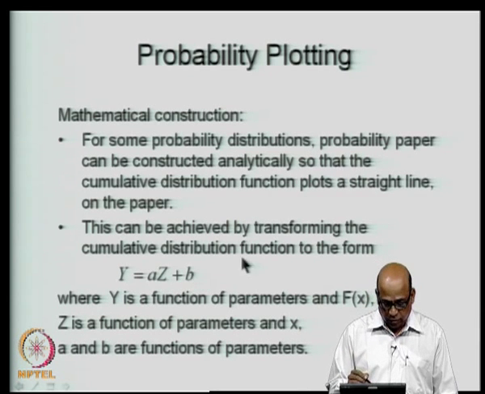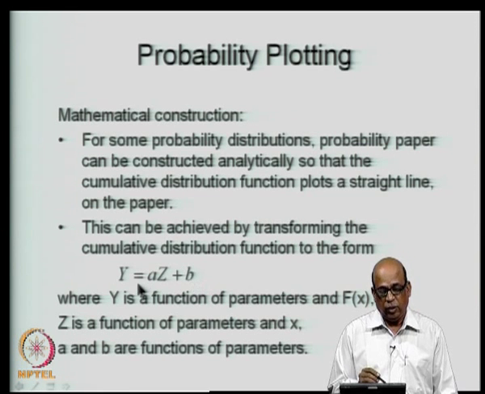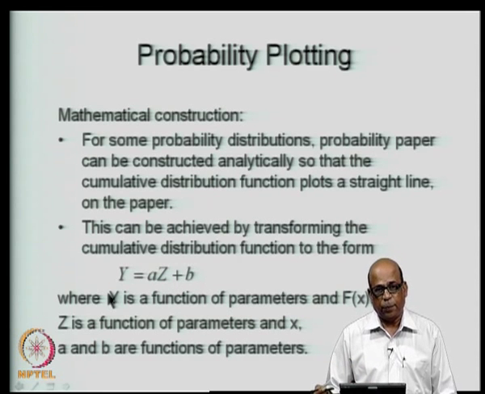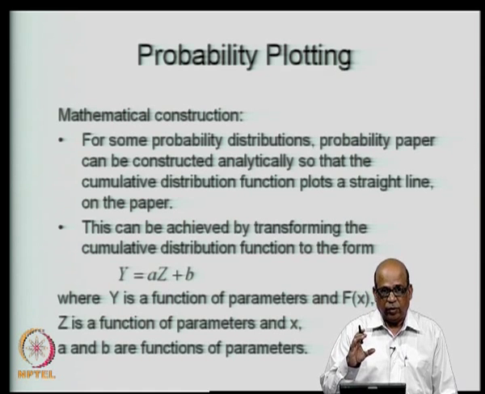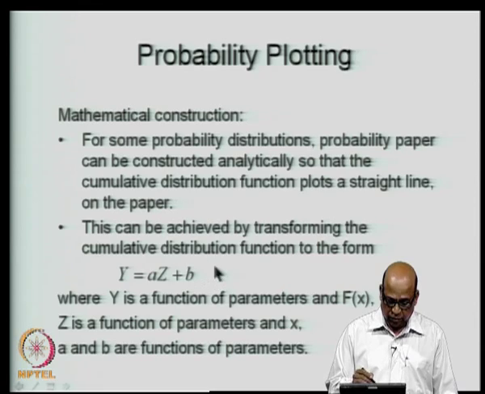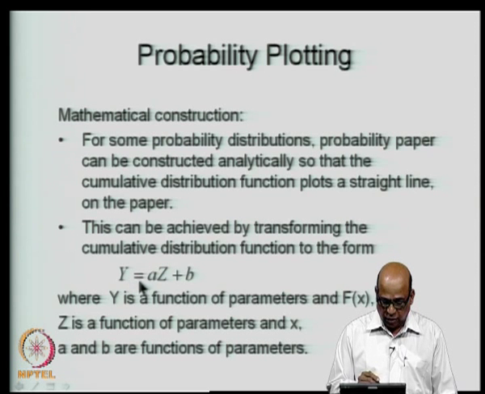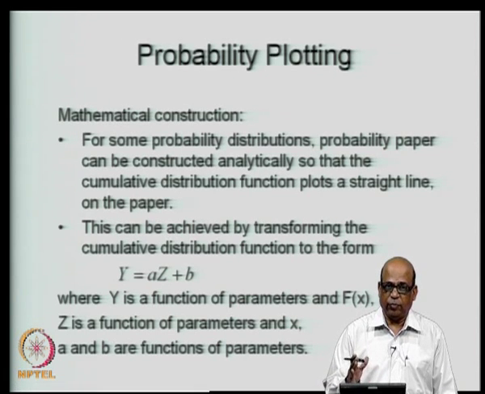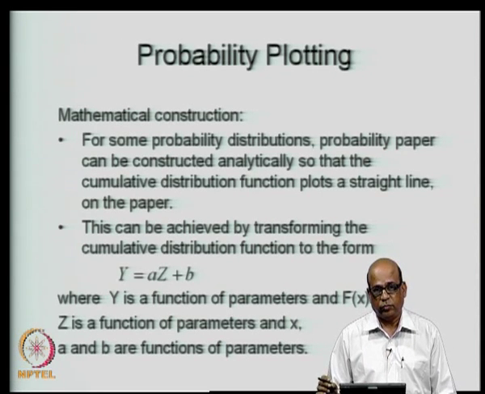So, if you convert your CDF into such a form, then you can plot y versus z, that plots as a straight line. This is an equation for straight line. So, your idea is that the nonlinear f of x you want to transform in such a way that you will get a linear expression of some function of f of x, and then you prepare the graph by transforming the axis.